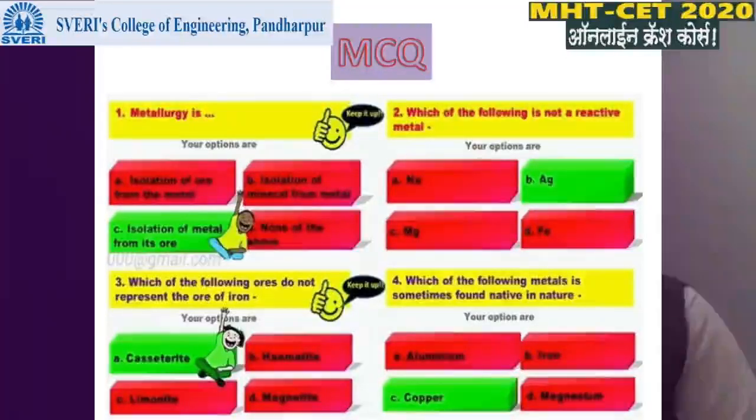Then which of the following metals is sometimes found native in nature? Option A aluminium, B iron, C copper and D magnesium. Here copper is found native in nature.